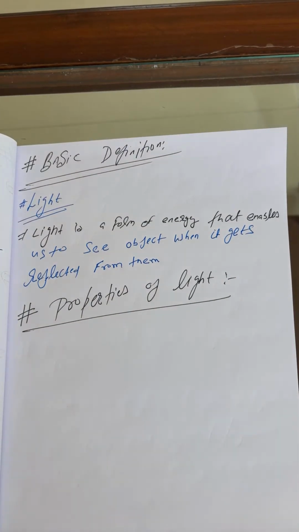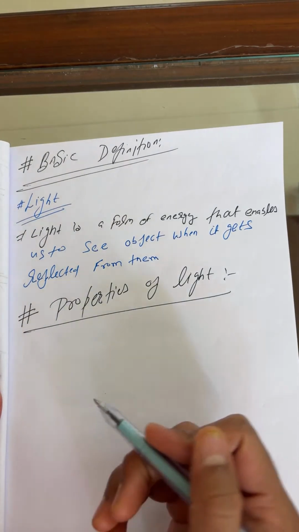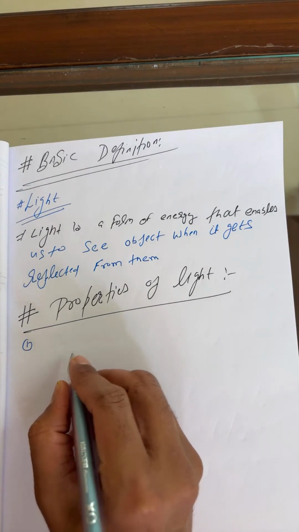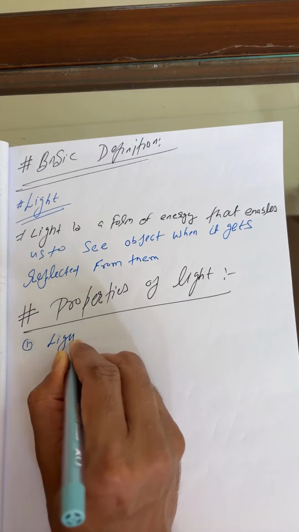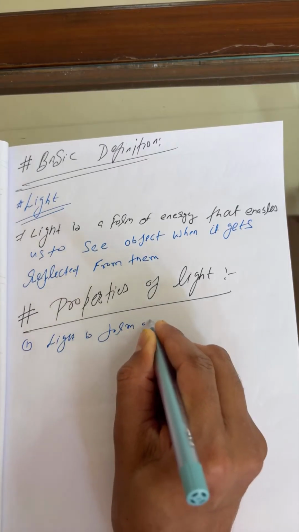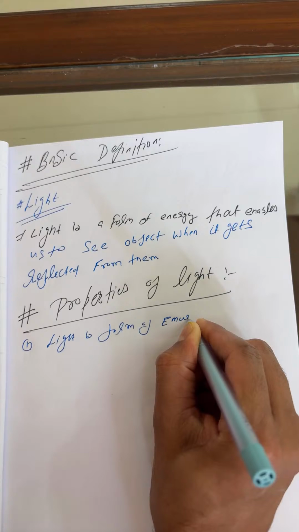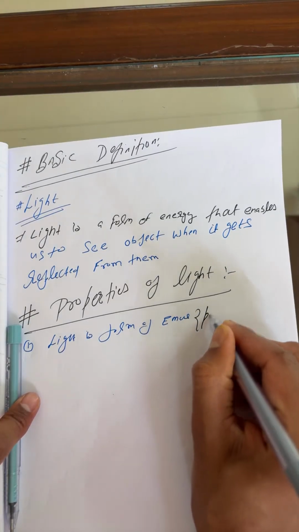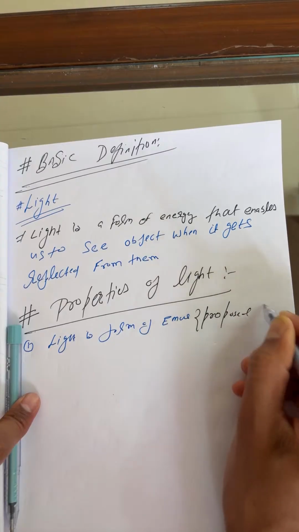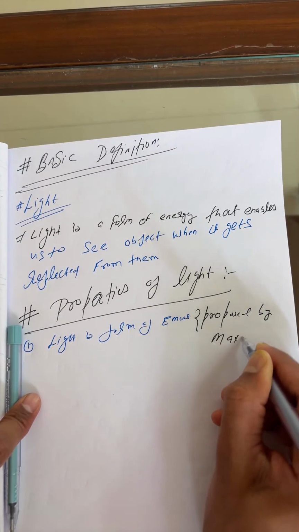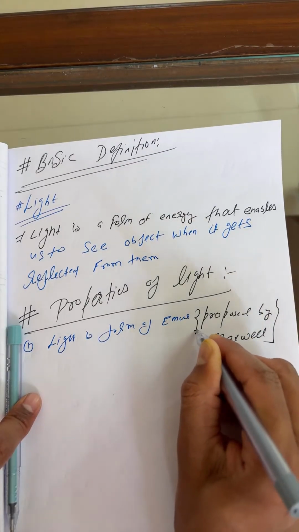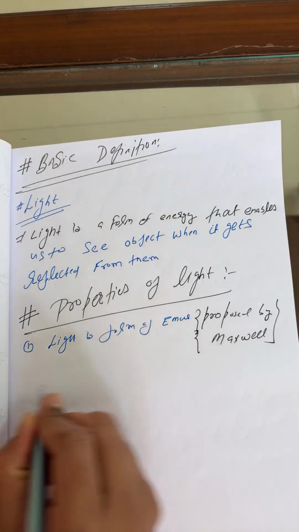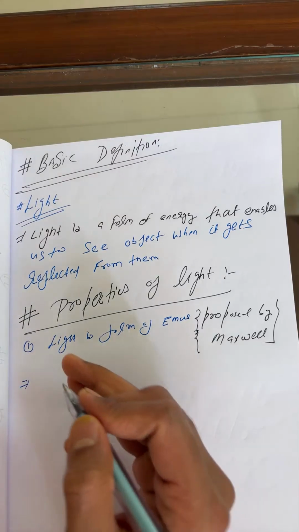Yes, we continue, everyone. So what is the first property of light? As I said already, light is a form of electromagnetic wave. This was proposed by Maxwell.